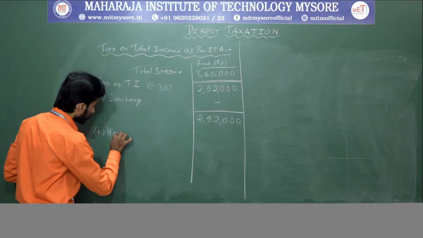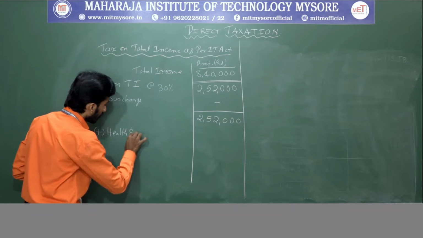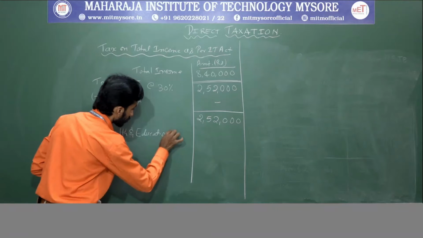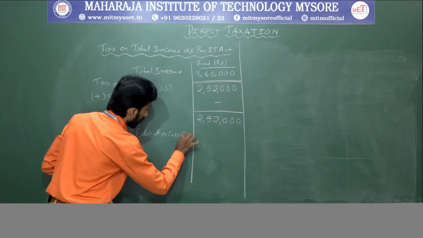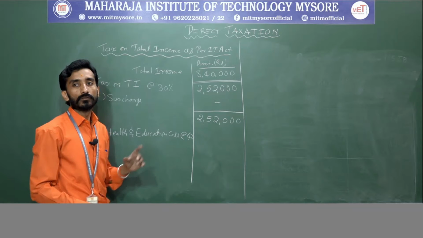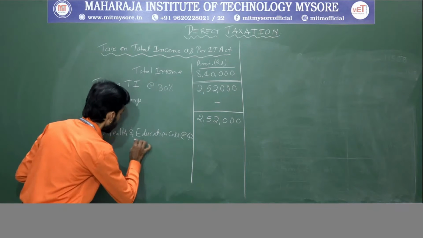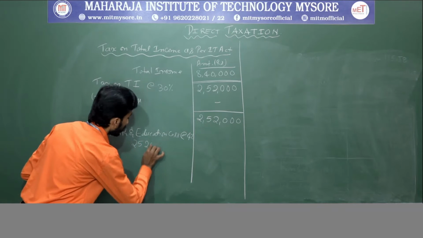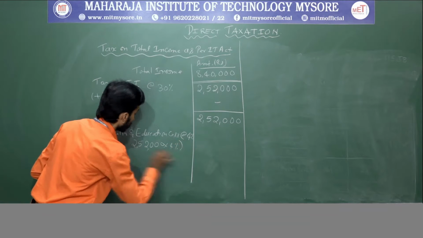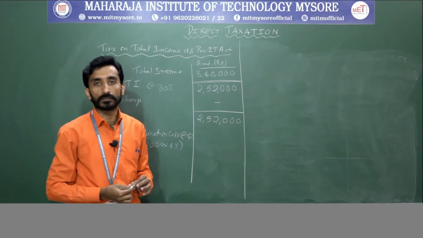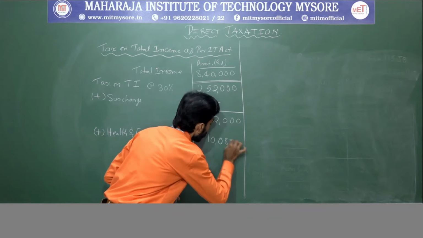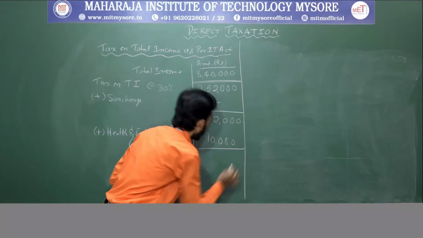Next, you need to add health and education cess at 4% on this 2,52,000, that is 10,080.